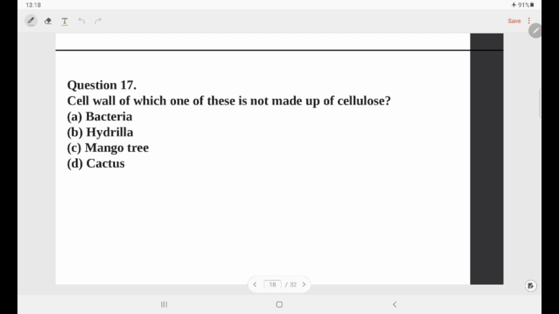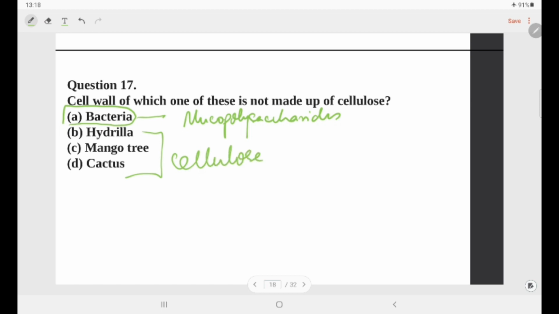Next question is, cell wall of which one of these is not made up of cellulose? Bacteria cell walls are made up of mucopolysaccharides. So, they are not made up of cellulose. Hydrilla is a plant, so it will have cellulose. Mango tree is a plant and it has cellulose. Cactus is also a plant. So, all these three will have a cell wall made up of cellulose. So, bacteria is the correct answer.